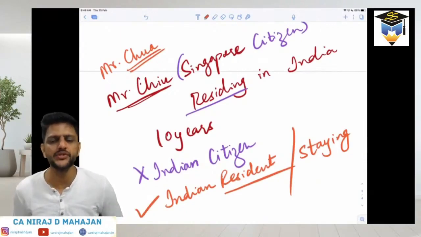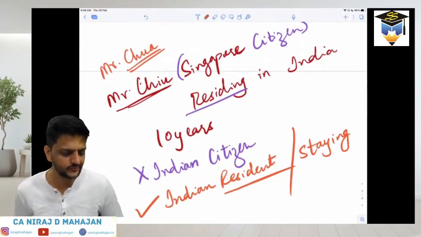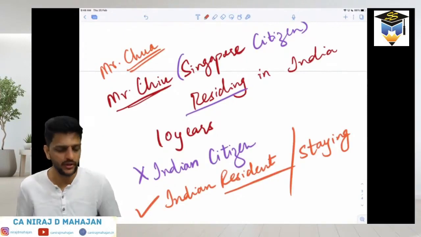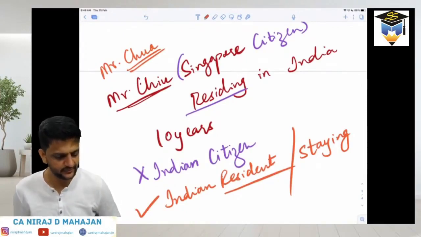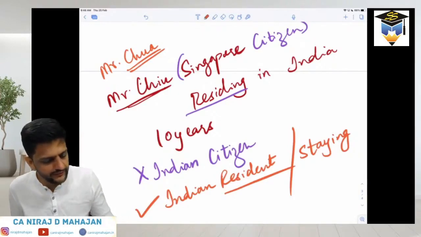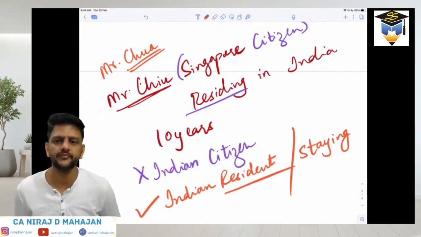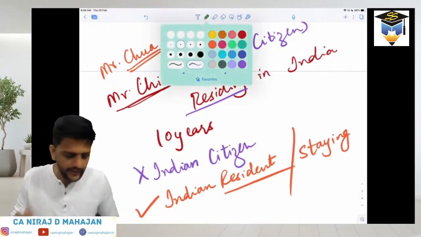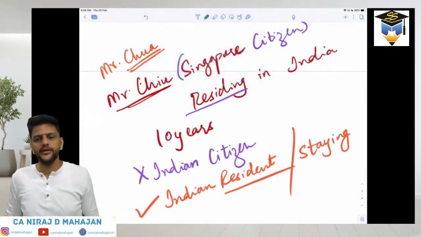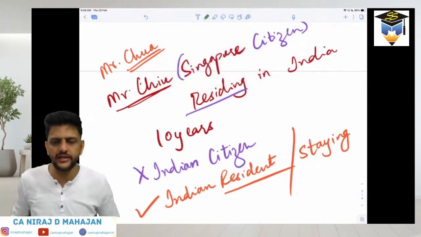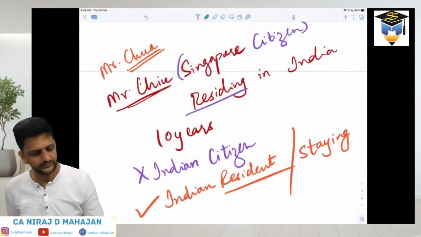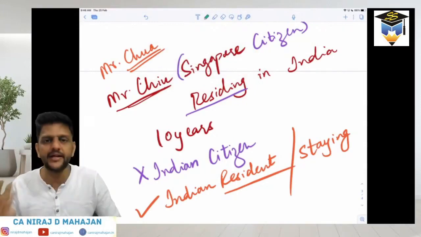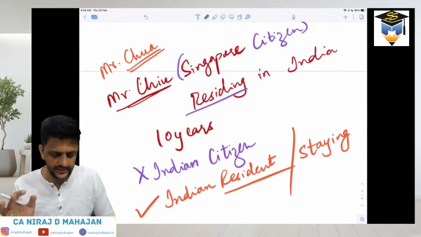Are you understanding the difference between citizenship and residential status, bacho? Being resident doesn't equal being a citizen of a particular country. Understood? This is the most basic and important thing right now. So a person may not be an Indian citizen, but he is an Indian resident. Clear?